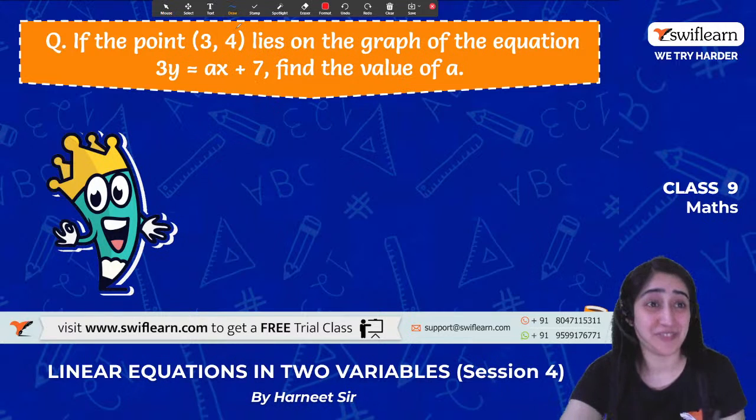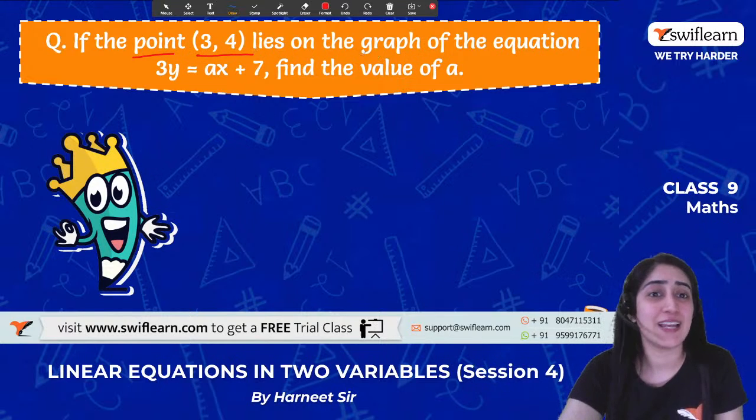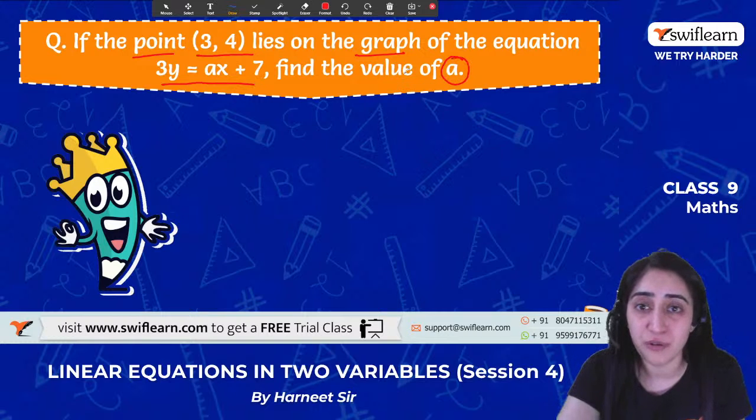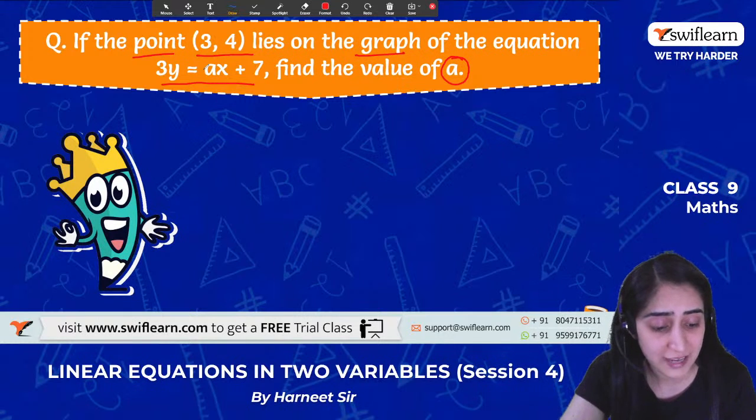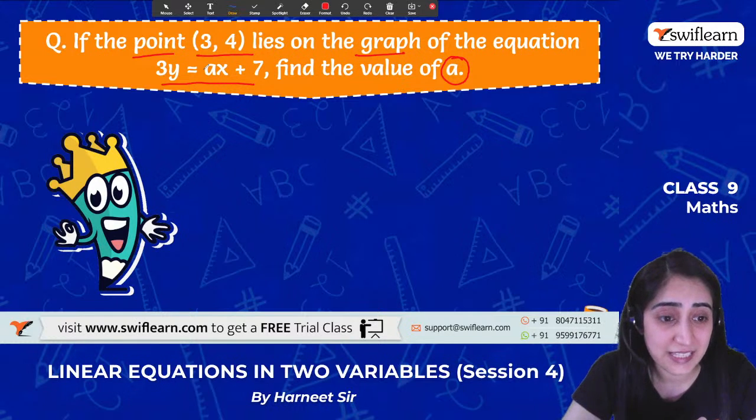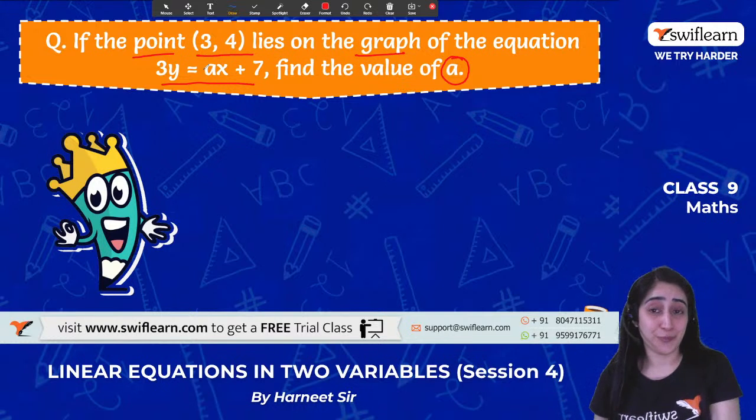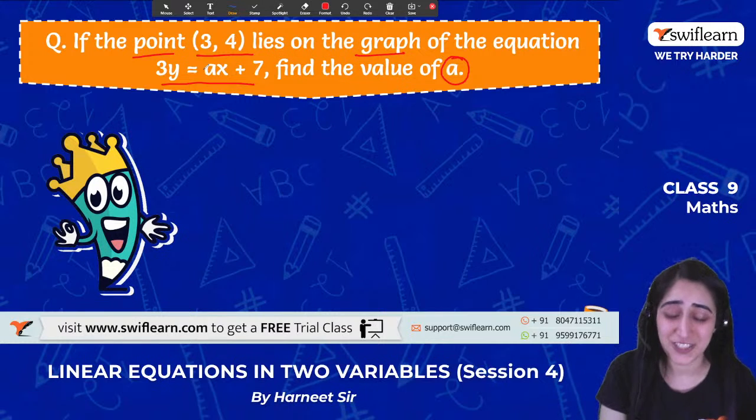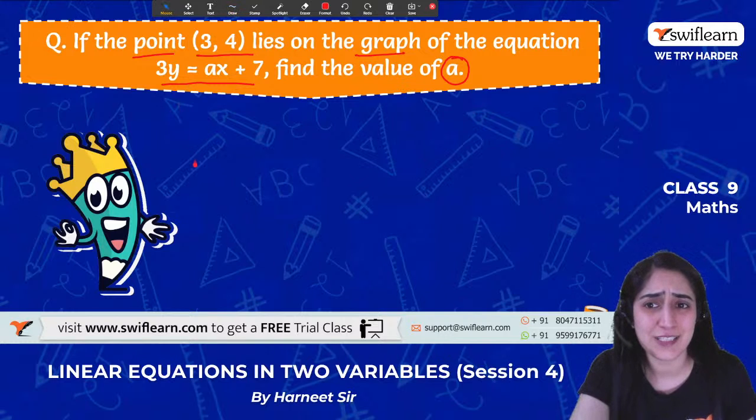Let's read the question once again. It says the point 3, 4 lies on the graph. The equation is given to me, and I have to find out the value of a. So a is here as the coefficient of x. That means I have to find out the coefficient of x. Now, how do I do that? Have you any idea how we solve these questions? Yes, if the point lies on the equation, that means it's a solution. So we'll take note of that and solve.